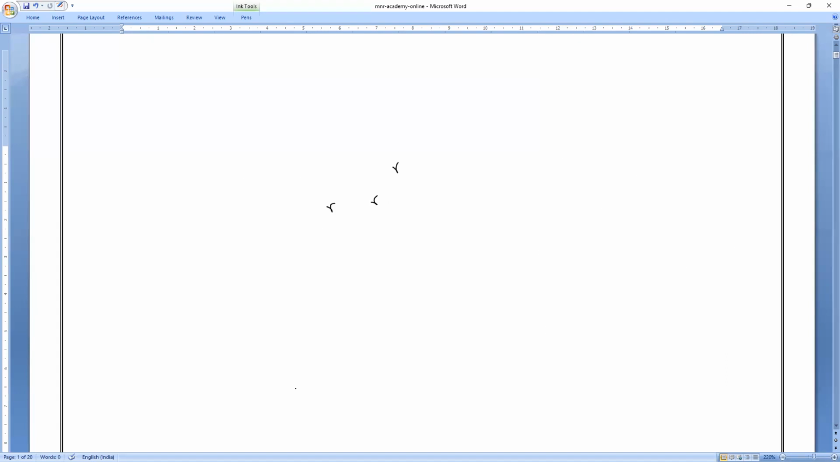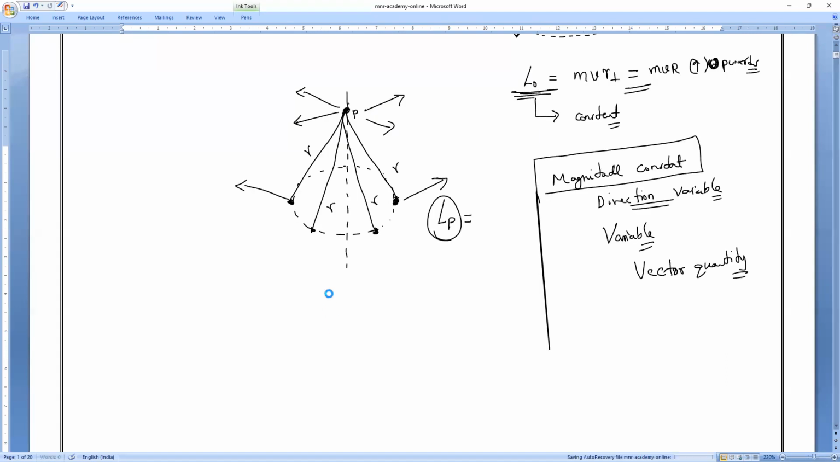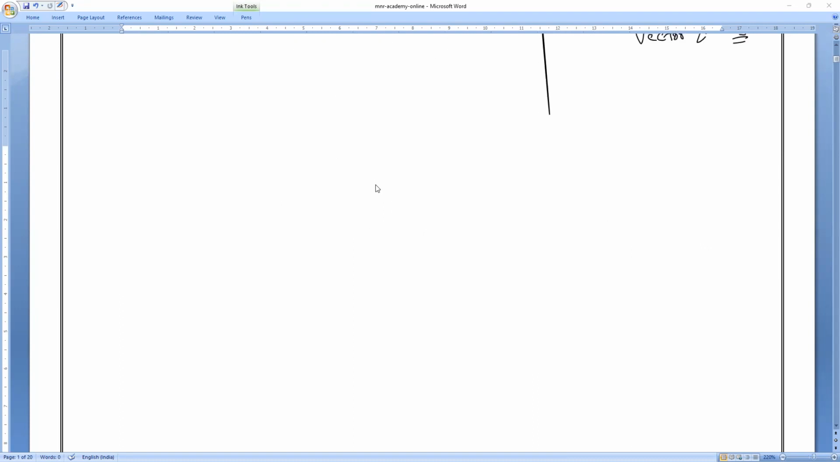So in the case of an object moving in a circle, two things we have studied. Always LO, the angular momentum about the point O, remains constant. LP, the angular momentum with respect to this point P, is not constant. That is what we discussed in the last class. Am I right, everybody? And then we started angular momentum of a purely rotating body.